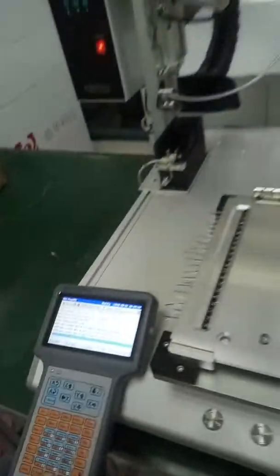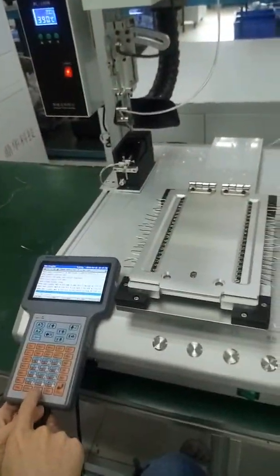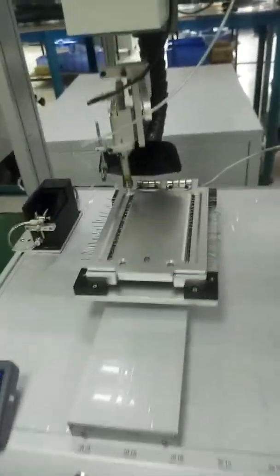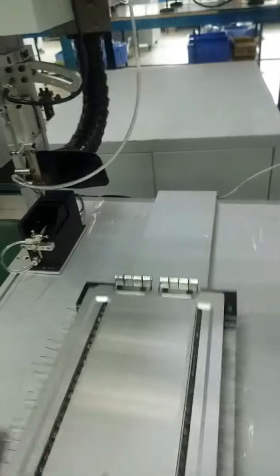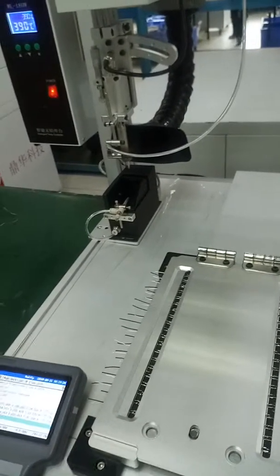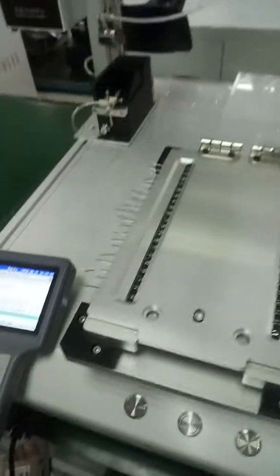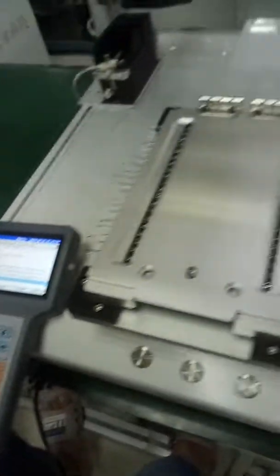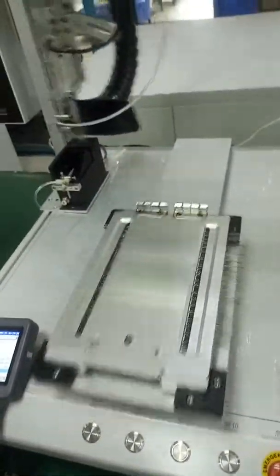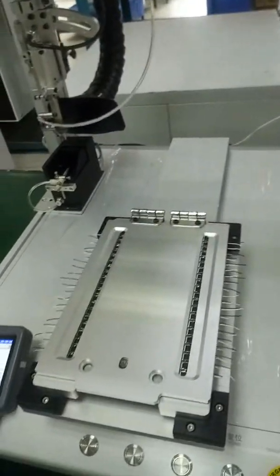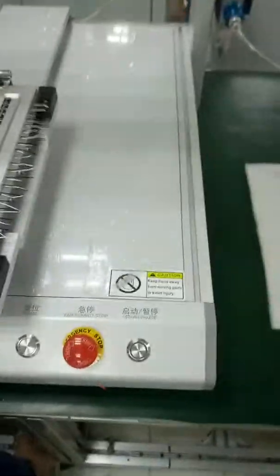Now we can see the solder iron is automatically cleaned by itself. Let us repeat it.